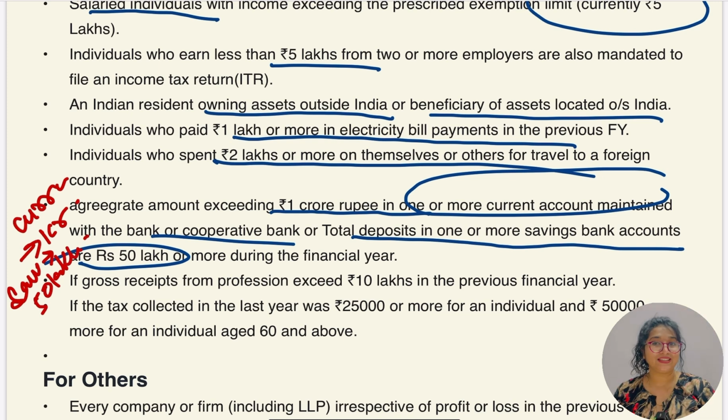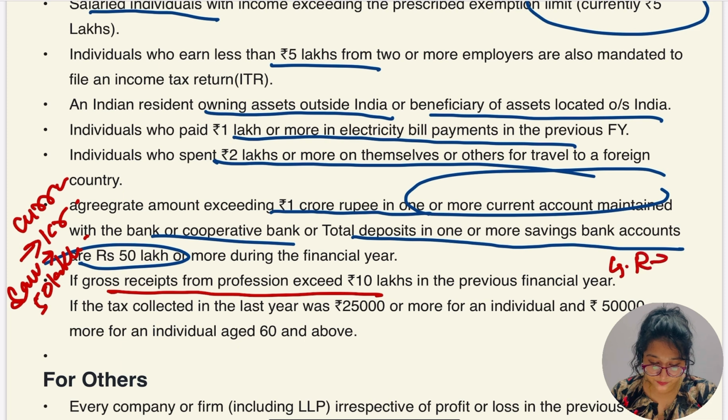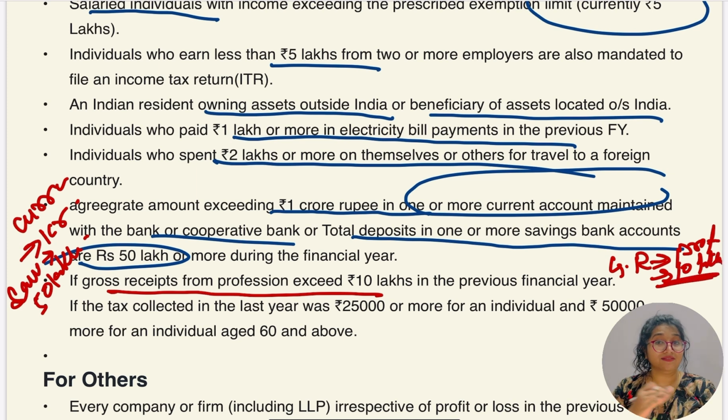Let's go to the other point, which says if gross receipt from the profession exceeds 10 lakh in the previous financial year. So can I write it? Gross receipt from the profession exceeds 10 lakh rupees, not 50, 10 lakh rupees in the previous financial year, in that case also the person has to file the return compulsorily.